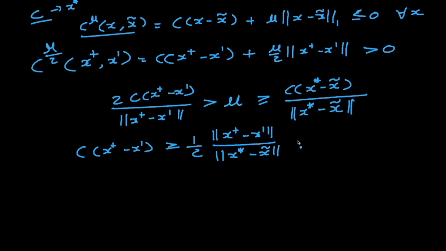Okay, and this remaining part is C of x star minus x tilde. So you can see why I put x star here and x tilde here. We are starting with x tilde, and x star is the optimal answer for this C objective, right? Our original objective. So what is this? This is basically the primal gap,